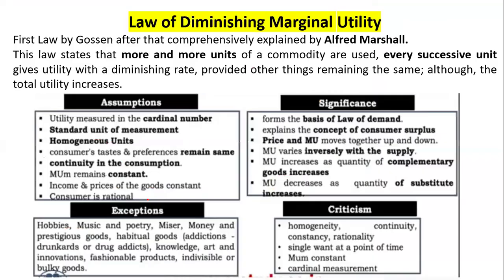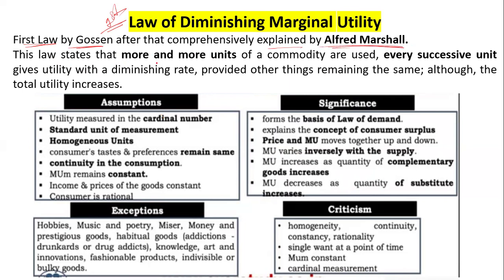Let's move on to the law of diminishing marginal utility. This is Gossen's first law. You have heard of Gossen's first law and Gossen's second law. The first law is the law of diminishing marginal utility, comprehensively explained by Alfred Marshall.